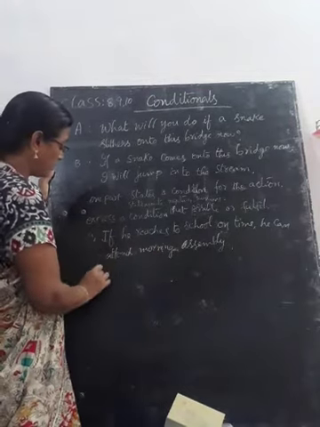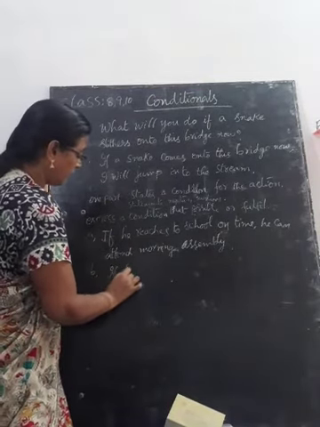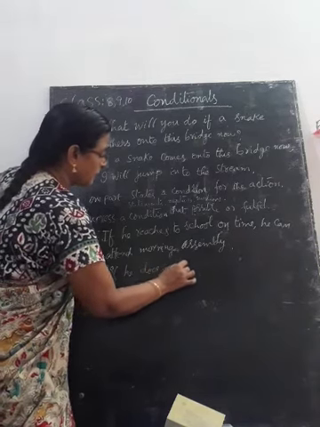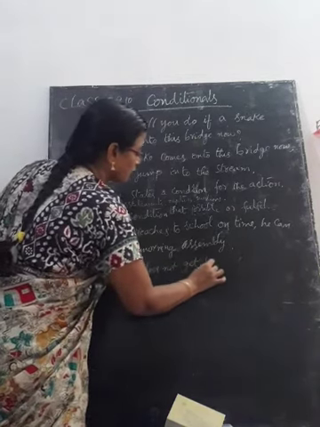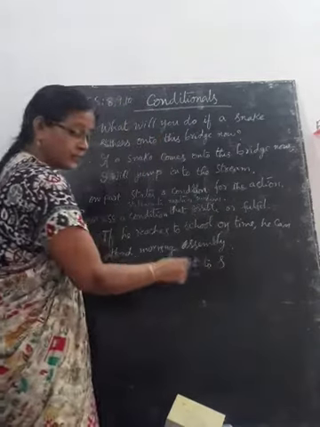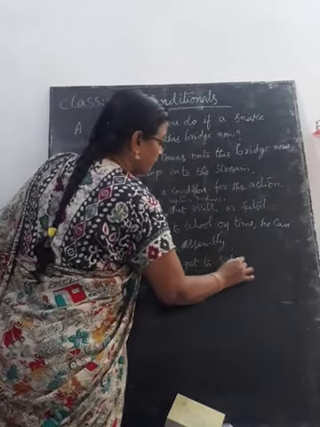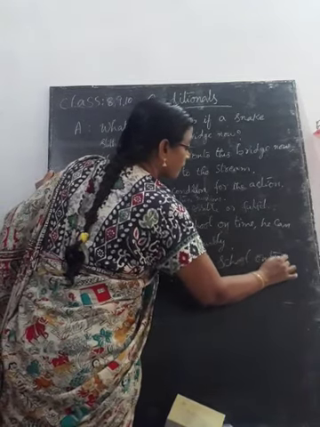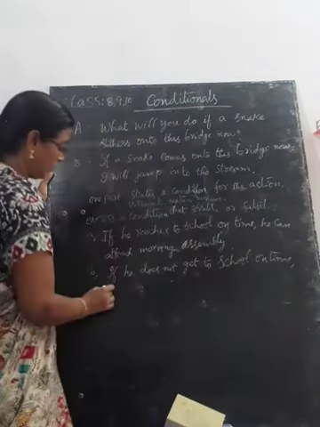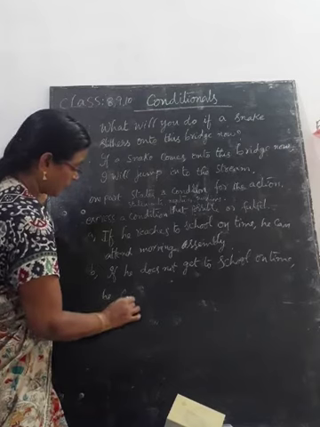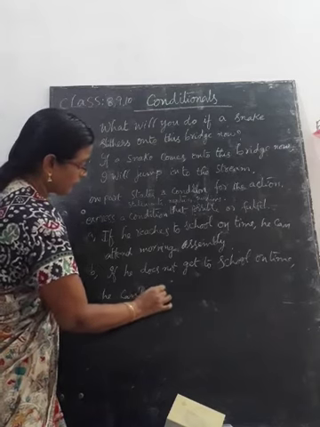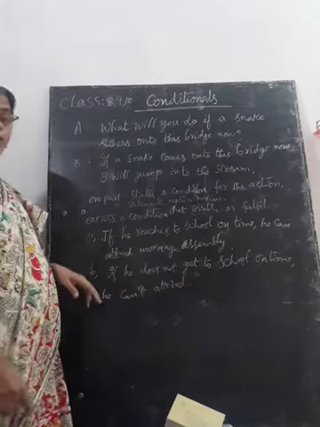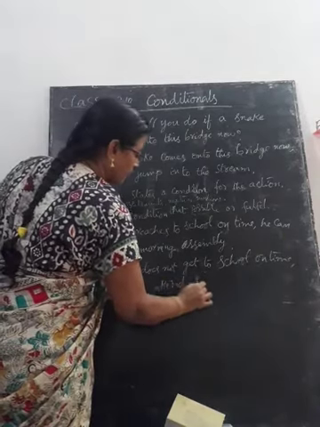Negative: if he doesn't get to school on time, he can't attend morning assembly.